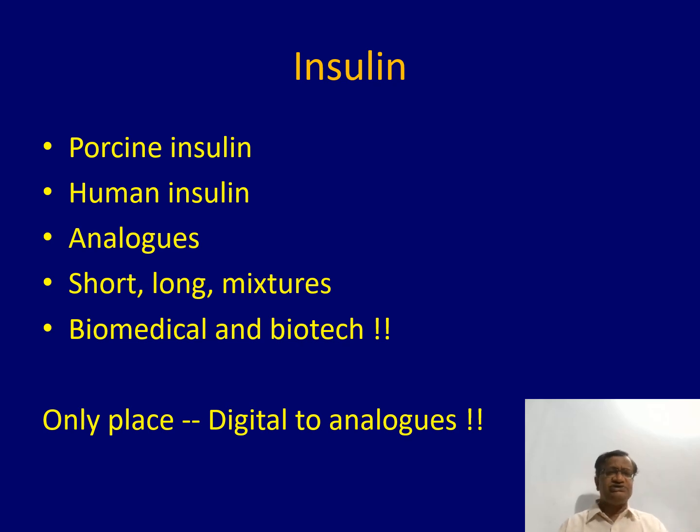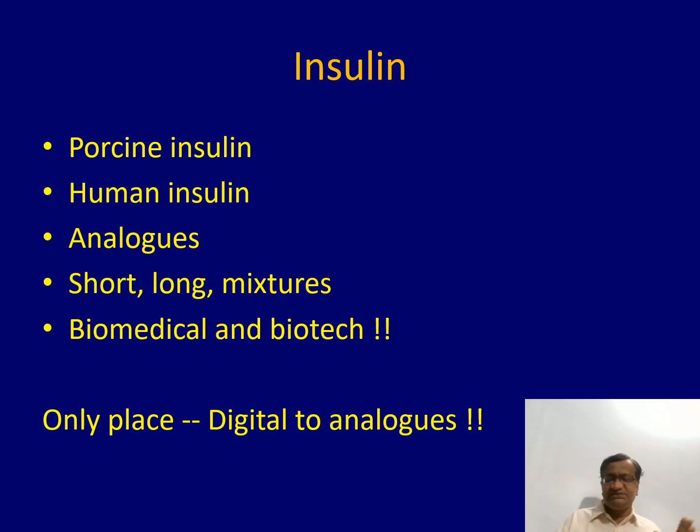Now there is porcine insulin, bovine insulin, taken from pigs and cows, but they are not the same as the A and B chains of human beings. Then what they did is they prepared regular insulins from yeast by recombinant DNA technology, so that the chain is the same.